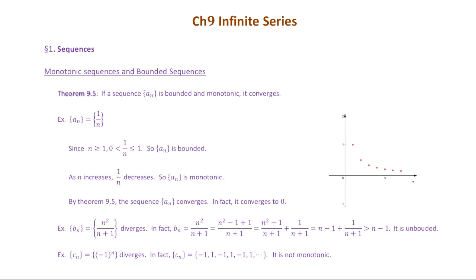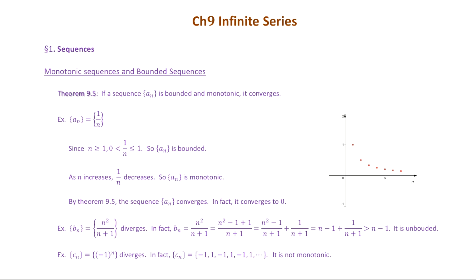So let's see whether this sequence is bounded and monotonic. As always, we're talking about n greater than or equal to 1. If we do not specify what n is, it starts from 1 automatically. So that means if you take the reciprocal, 1 over n will be less than or equal to 1, right? But n itself is positive. It's a natural number, so it'll be positive. So 1 over n is also positive. So that means 1 over n is greater than 0 and less than or equal to 1.